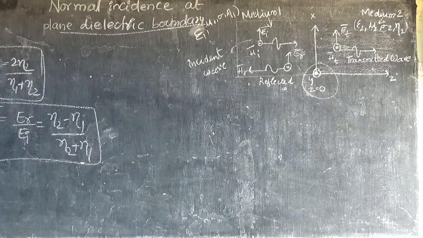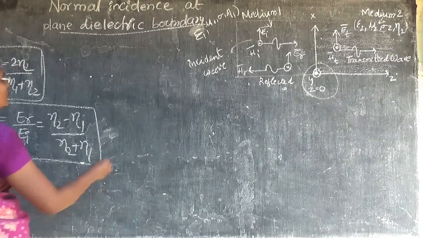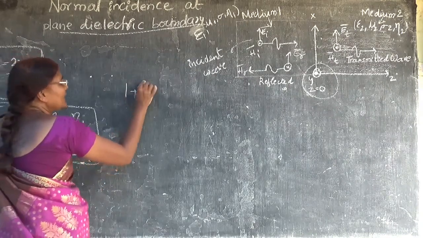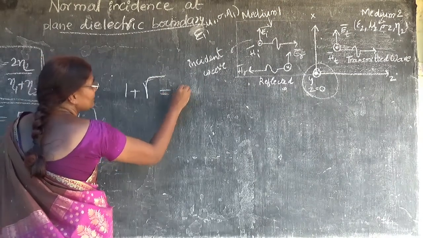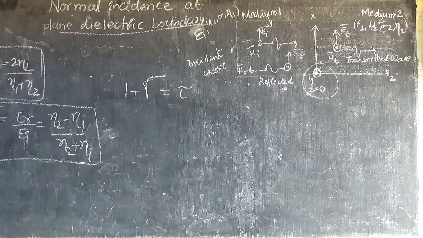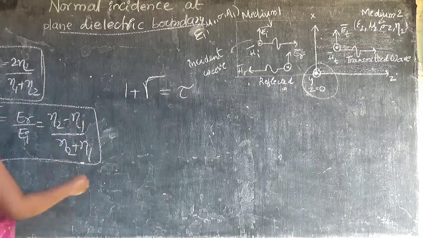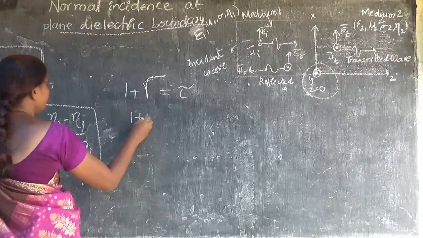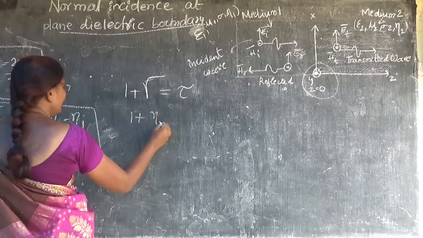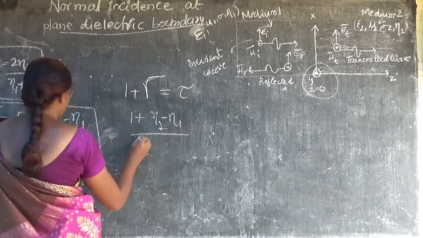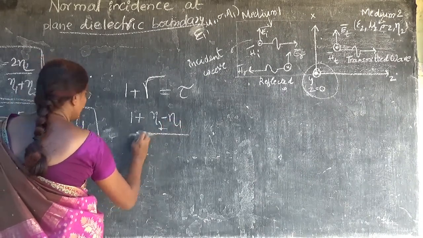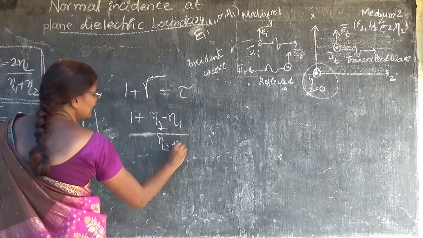So 1 plus tau is going to be small tau. That means 1 plus reflection coefficient is equal to transmission coefficient, and we can get it very easily. So 1 plus eta 2 minus eta 1 by eta 2 plus eta 1.